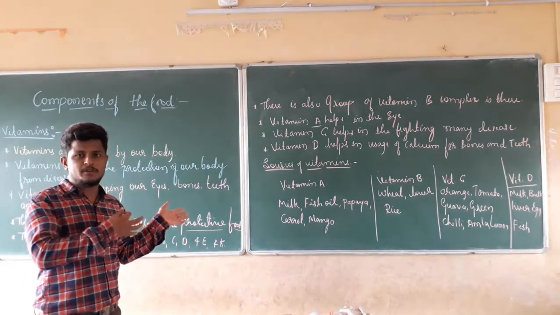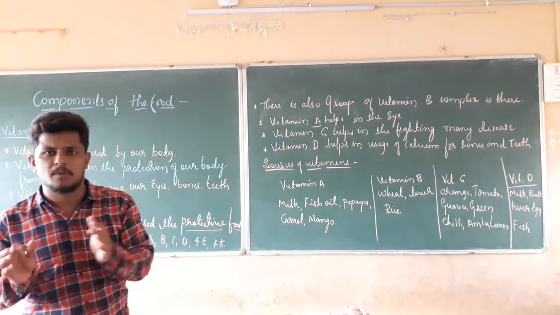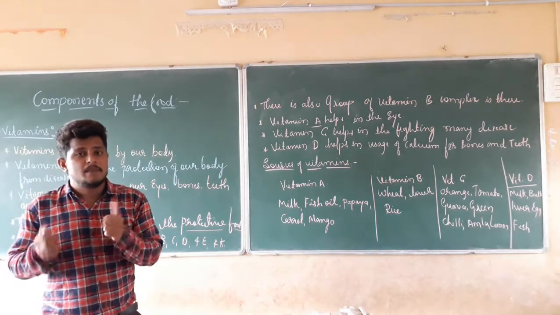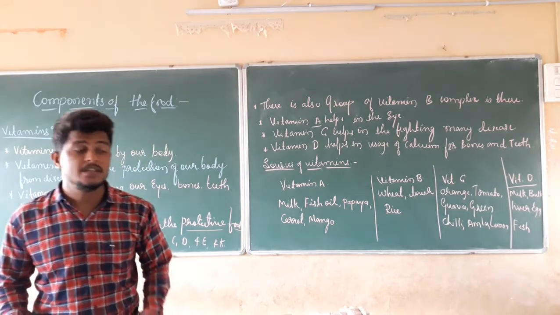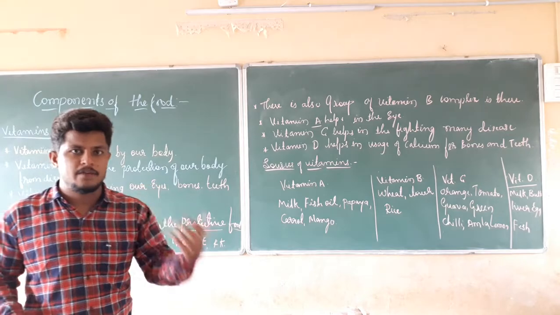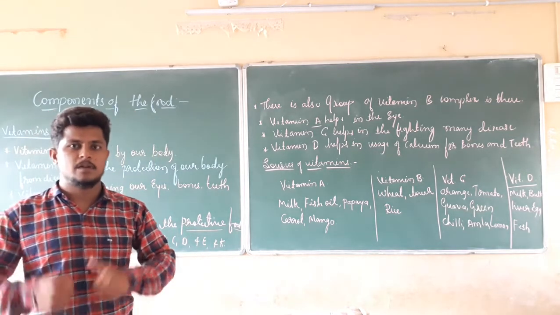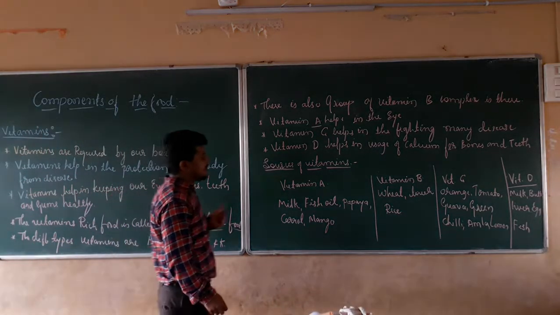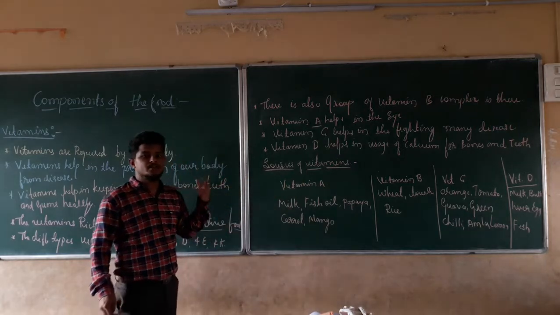Now, apart from that, we have to see the various sources. We came to know that vitamins are very essential. They are very, very important for the growth of the body and the protection of our body. If that is so, from where are we going to get the vitamins? From which type of food, if we eat it, are we going to get the vitamins so that we will become stronger? The sources of vitamins are different. We have a number of sources for the vitamins, and we are going to check them one by one.